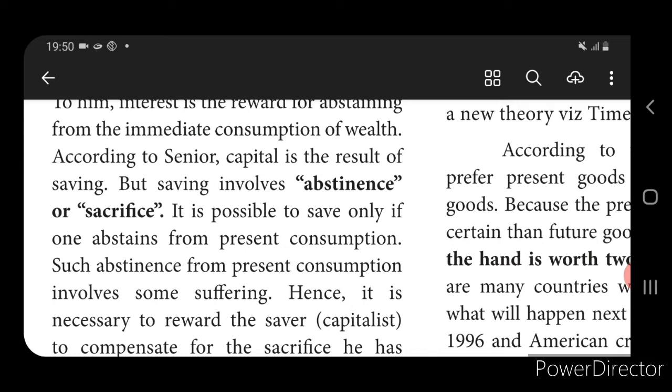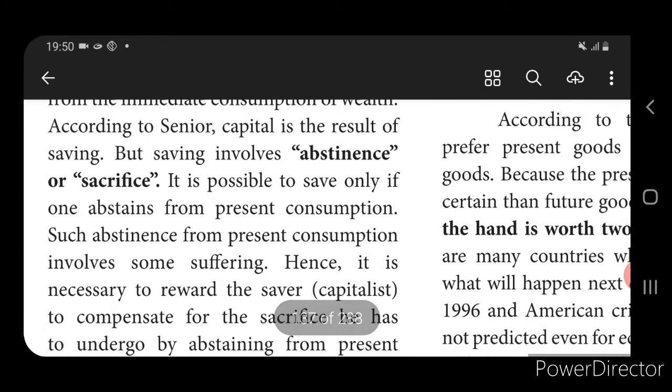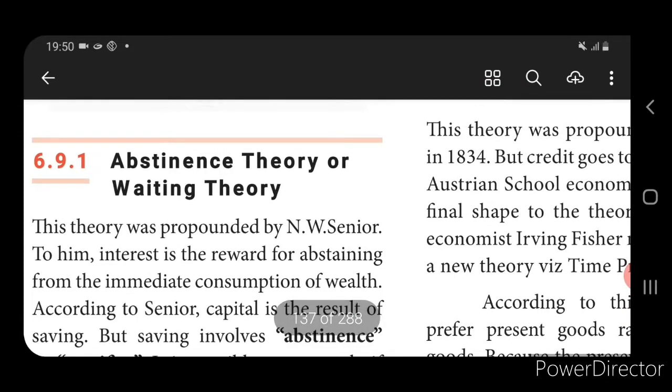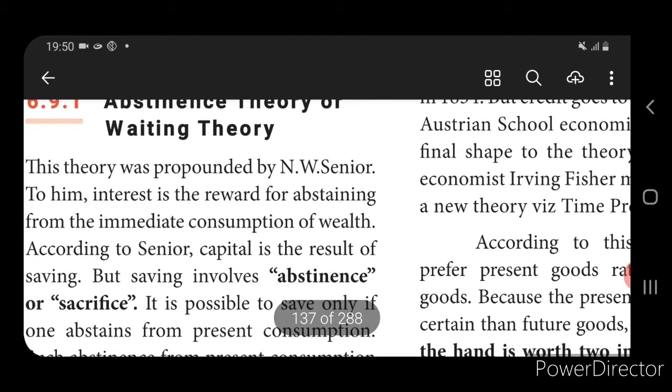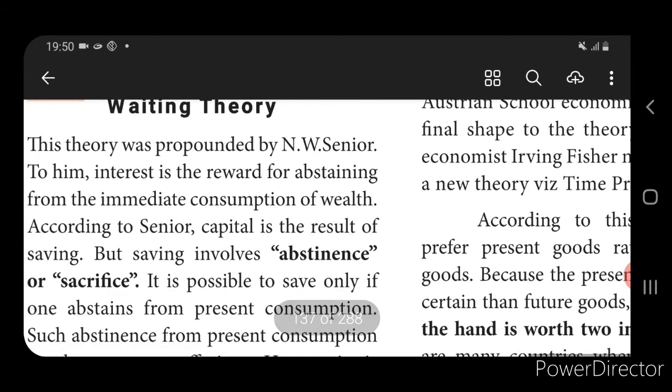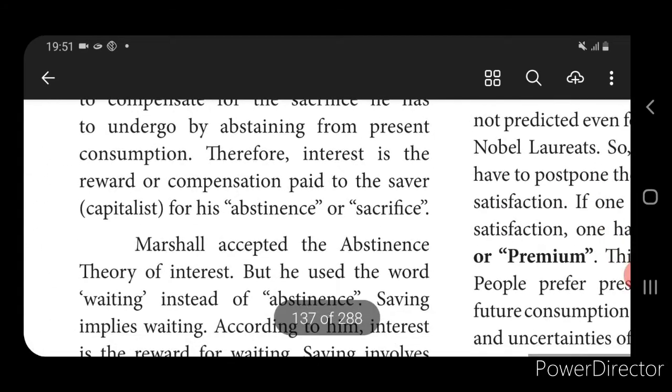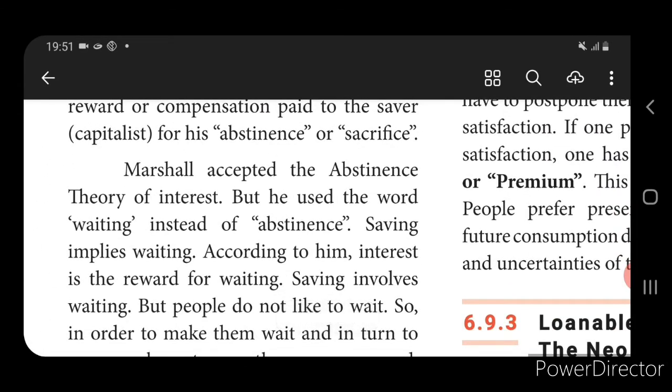So that amount which has been saved is lent in order to get an interest. This is called the abstinence theory or waiting theory. Okay, I hope it is very clear. So abstinence theory means I am sacrificing my present consumption. Why am I sacrificing my present consumption? Because I will save that amount, and if I have saved that amount, it will be lent for interest. Okay. Next one, Marshall accepted the abstinence theory.